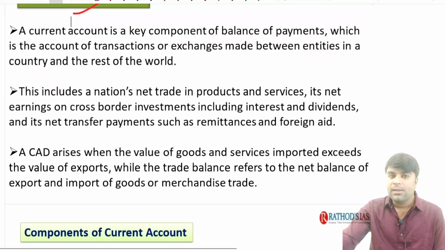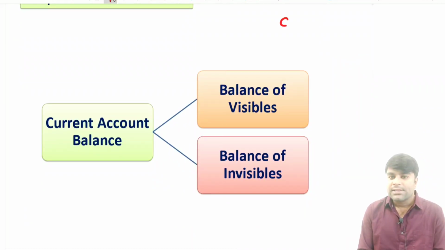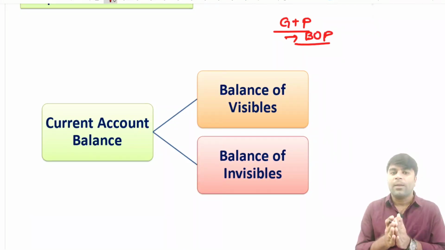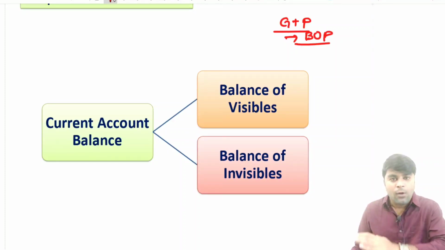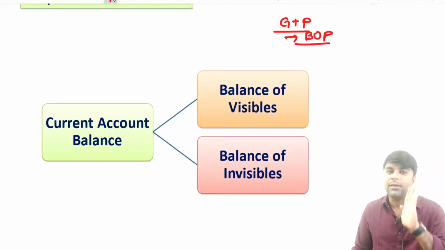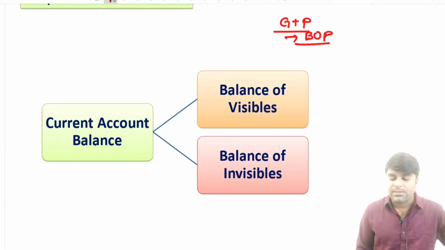See, what is the current account and what is the capital account? Simple, guys. Imagine this is the government and we have the private sector. Before we discuss the current account and capital account, try to understand what the balance of payments is all about. The balance of payments is a record of the transactions made by the government, private sector and households with the outside world in a financial year. All these financial transactions constitute the balance of payments.